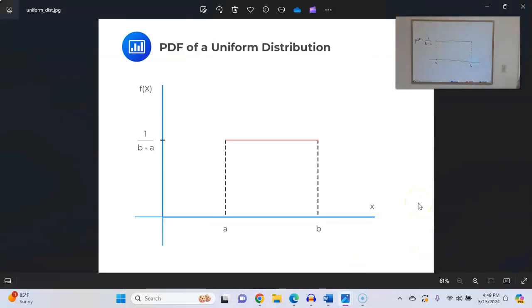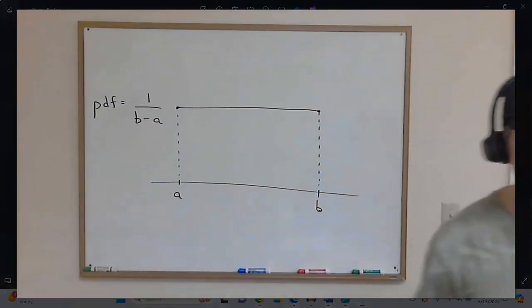A uniform distribution means flat across the top, every value is equally likely between the minimum value of A and the maximum value of B. And then the height of this bar, the probability density function, has this formula 1 over B minus A, which means, well, B minus A just represents the width of this bar, doesn't it? And then you take that width, you take 1 over that width, and that gives you the height. So that's duplicated on the board.